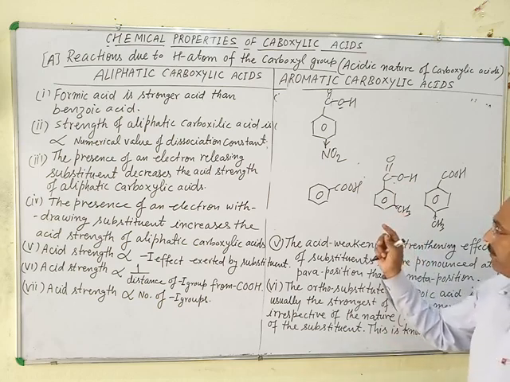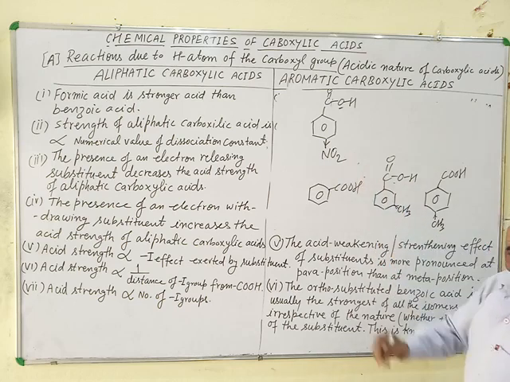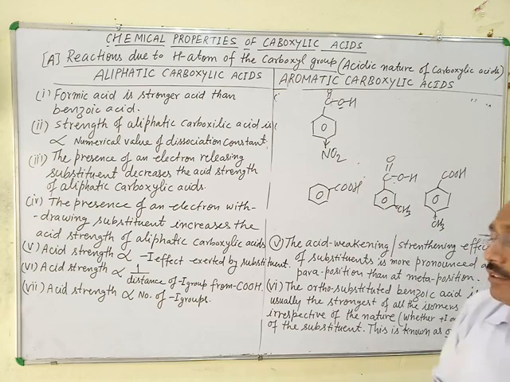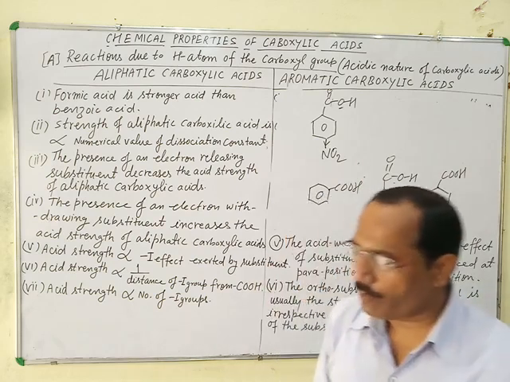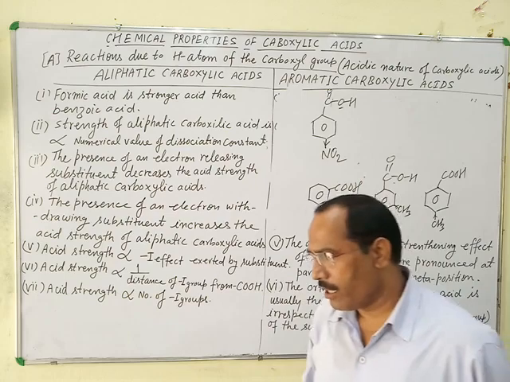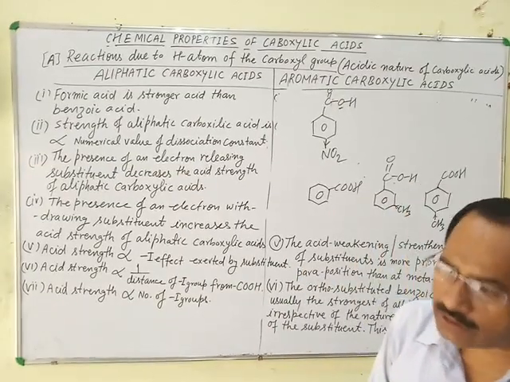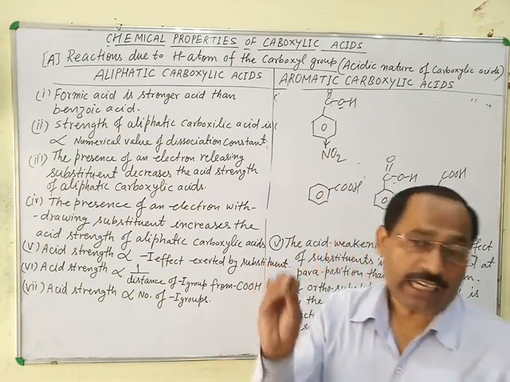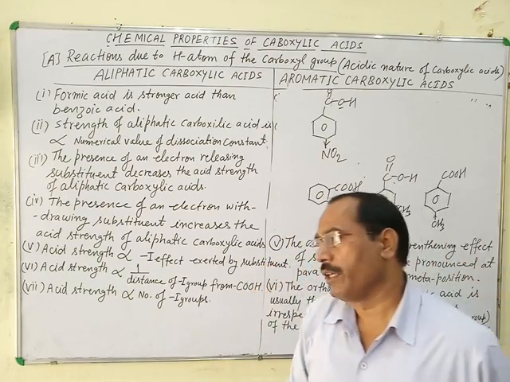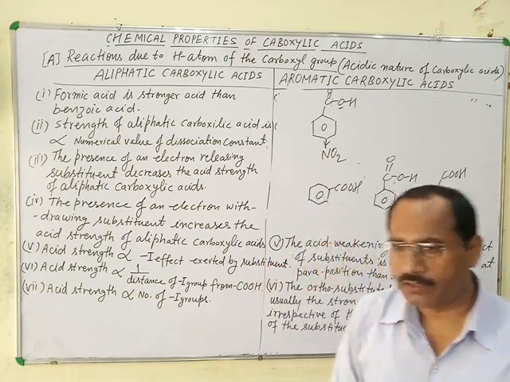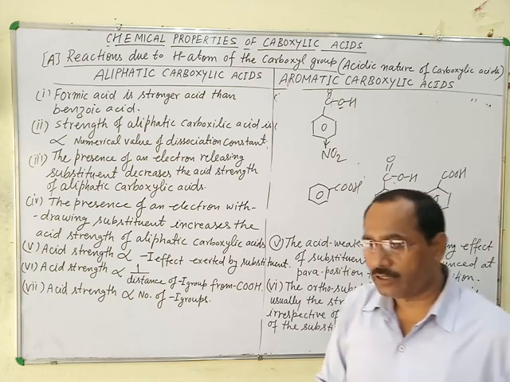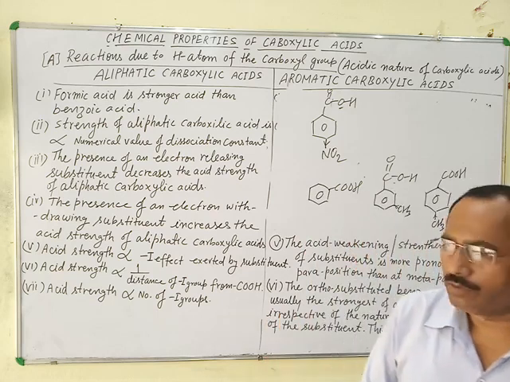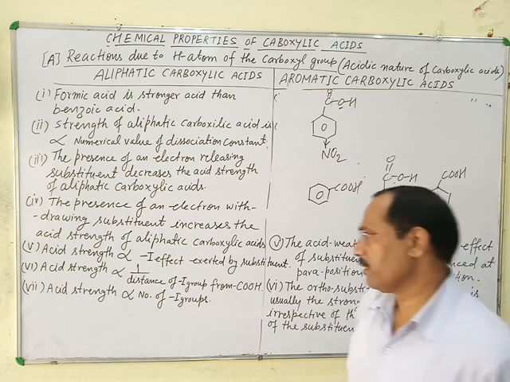So, in short, any electron withdrawing substituent always increases the acidic strength of carboxylic acid, and electron releasing, electron donating substituents always decrease the strength of carboxylic acid. Next point.